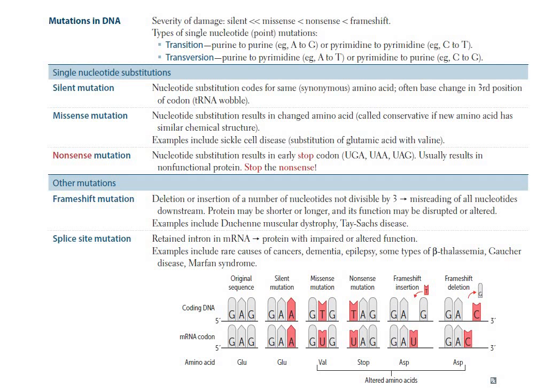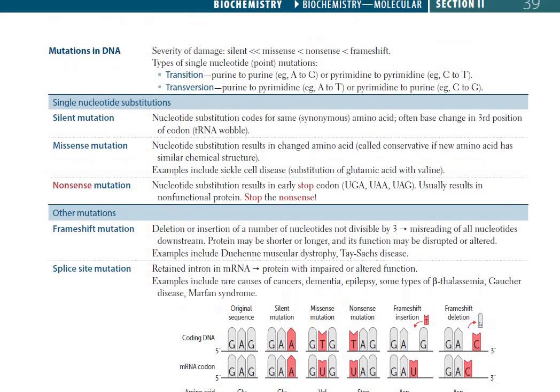Other types of mutations are frameshift mutations and splice site mutations. In frameshift mutations, there is deletion or insertion of a number of nucleotides not divisible by 3, like you can see here. This leads to misreading of all the nucleotides downstream. Proteins may be shorter or longer, and their function may be disrupted or altered. Examples include Duchenne's muscular dystrophy and Tay-Sachs disease.